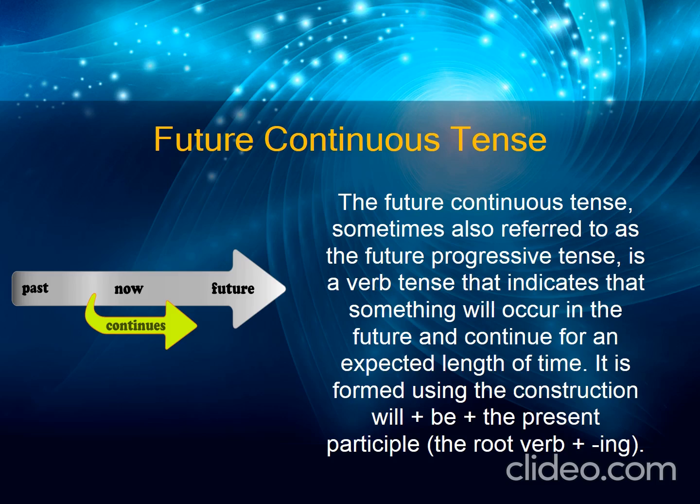It is formed using the construction helping verb will along with be and the present participle, meaning the root form of verb adding ing. Root form of verb I have told you in the previous class too. It means that here we use the first form of verb.